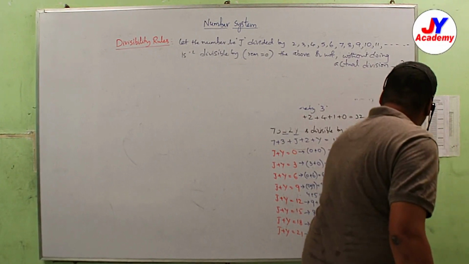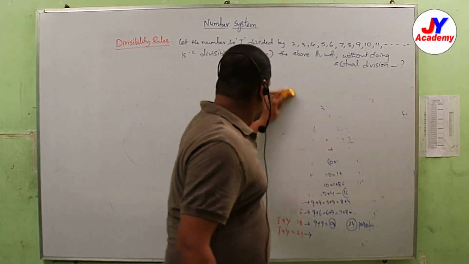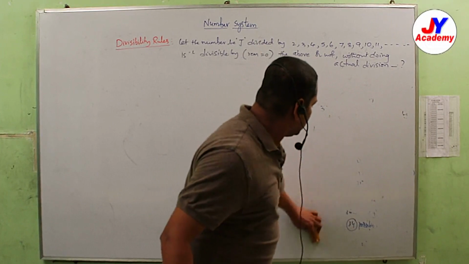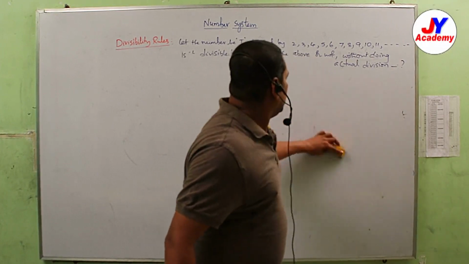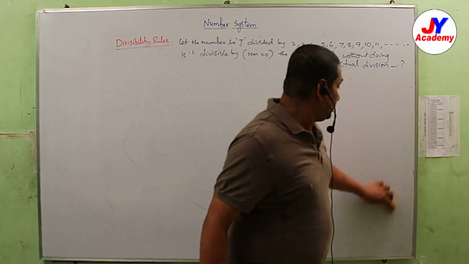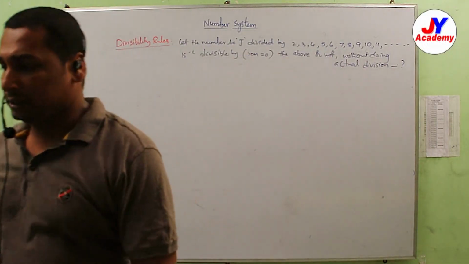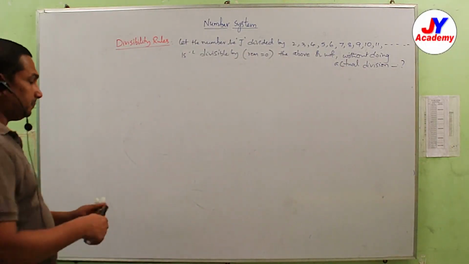For divisible by 9 also we have to follow the same thing. The sum of the digits should be a multiple of 9, then only the given number is divisible by 9.